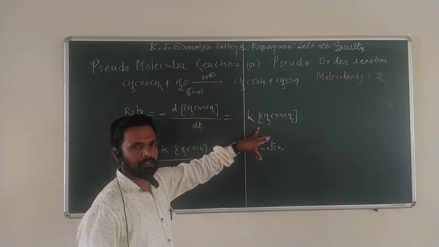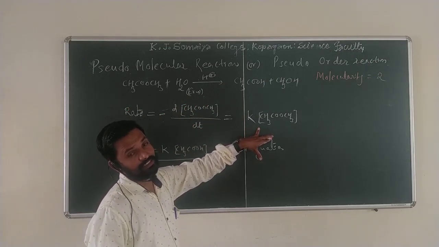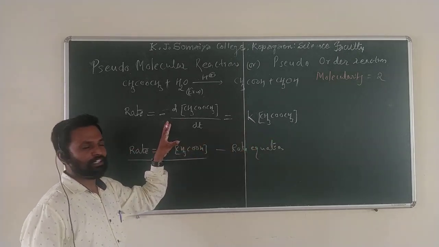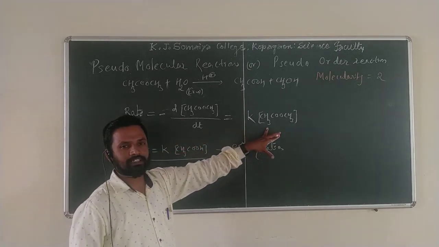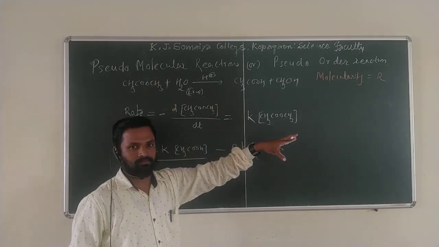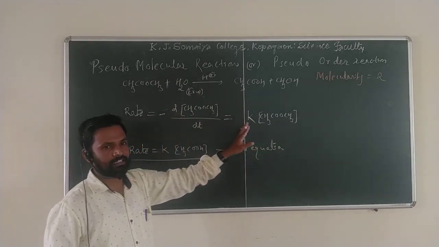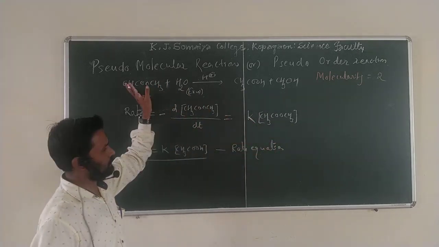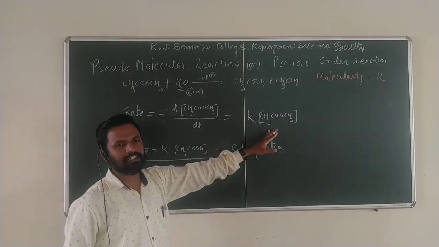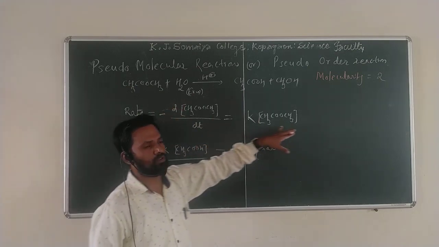This is the form with respect to the rate law constant. Rate law we already studied. What did we study in the rate law? We studied that the rate of any chemical reaction is directly proportional to the concentration of that reactive molecule at that instant. If you want to find the rate at that instant, it is directly proportional to the concentration of that reactive molecule. Same thing. I have written the rate in two ways, both are the same. This is in the differential form, this is in the rate law form.